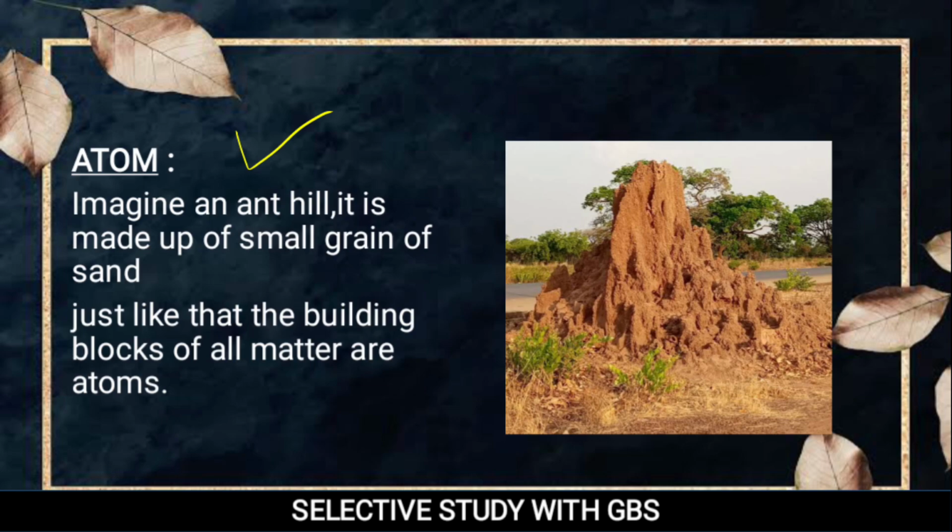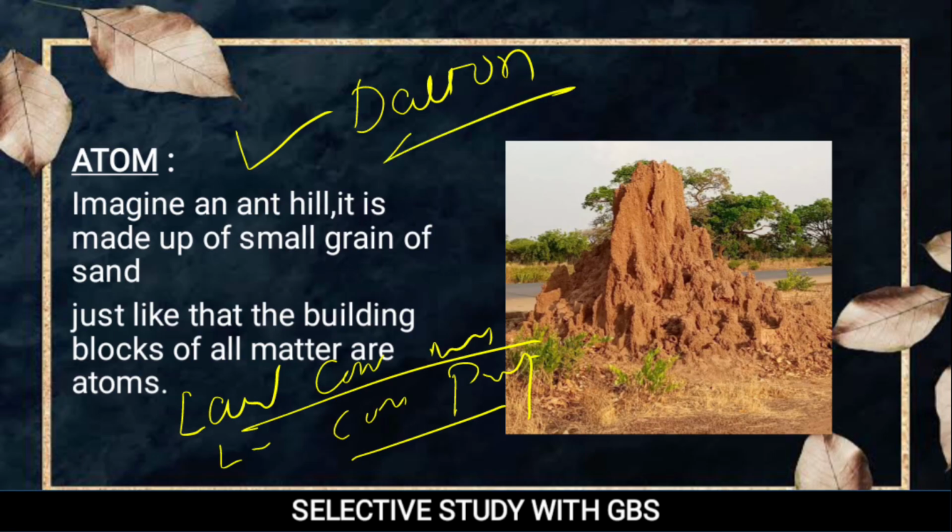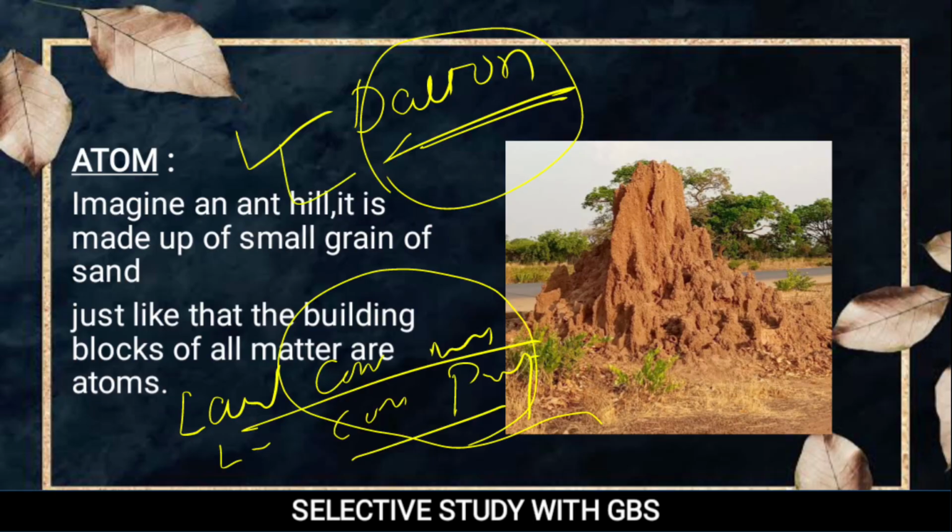Then we learned the different laws: law of conservation of mass, and law of constant proportion. Then after that we learned Dalton's atomic theory. So in today's class we conclude the session here. In the next class we will learn in detail about atoms.